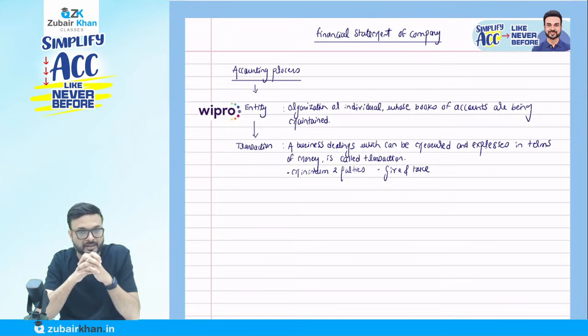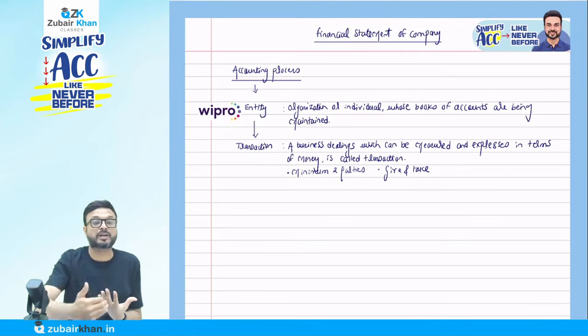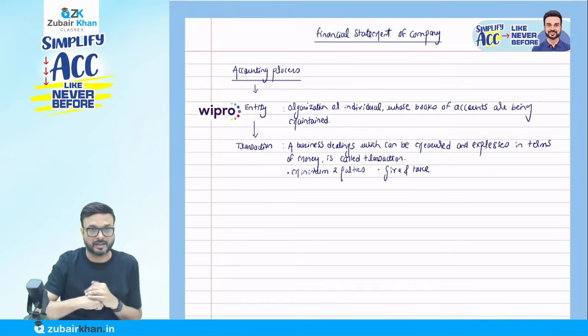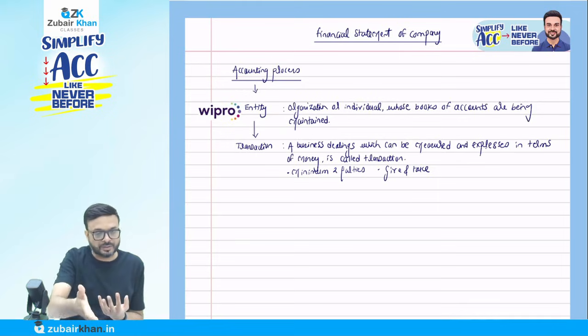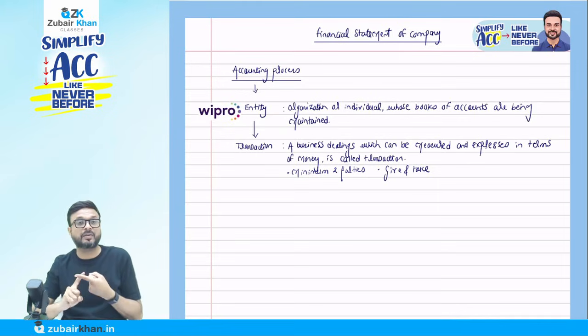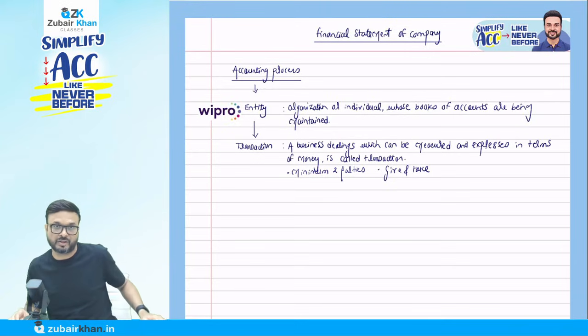Let me give an example. Suppose we call it a credit transaction. We sold something, but we are to recover the amount from the customer after 3 months. It's a give and take, but I am to recover the amount after 3 months. So that give and take might happen immediately or at a later date. This is called a transaction.